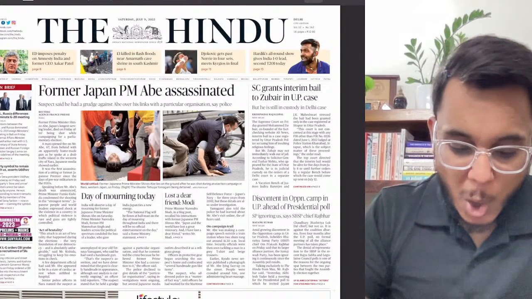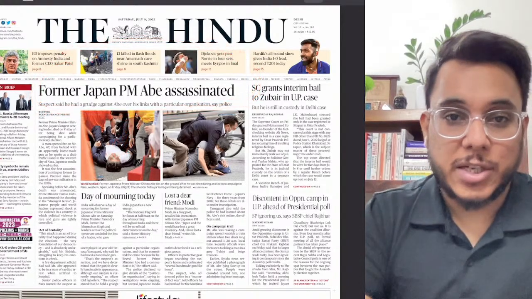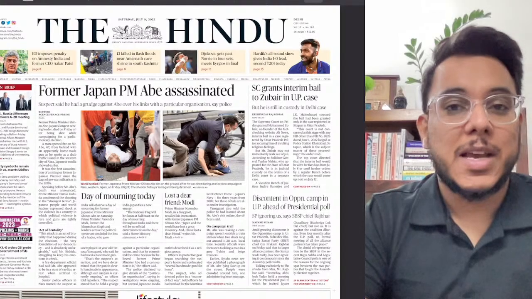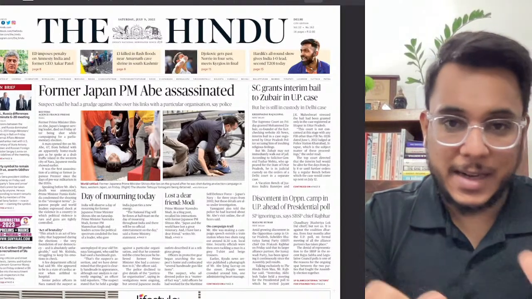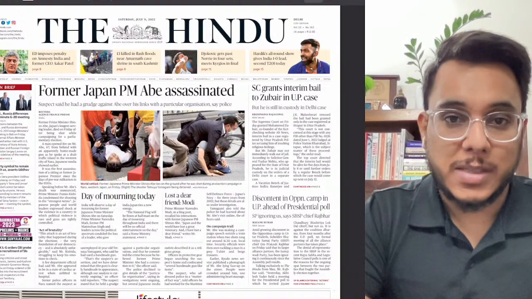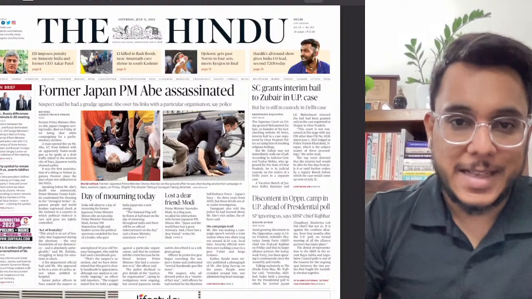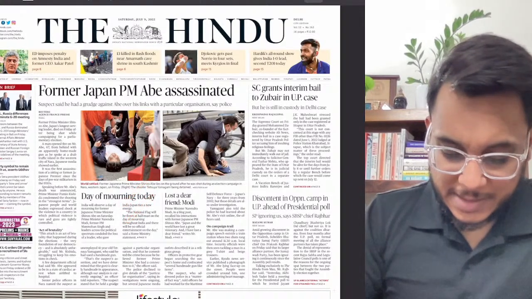So first of all, on page number 1, we can see that the former Japanese Prime Minister, Mr. Shinzo Abe, has been assassinated. In this respect, we are going to see what could be his notable contribution, and we'll look at the policy aspect. However, you don't need to go too much into the headline details in this article. A very balanced understanding needs to be there.